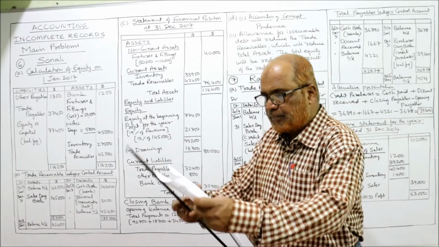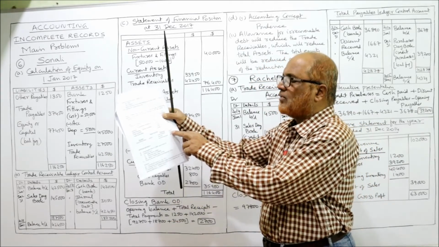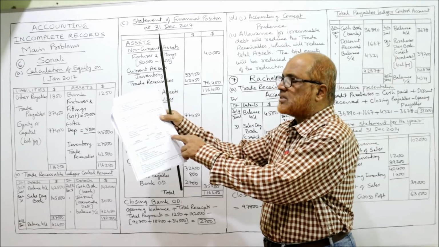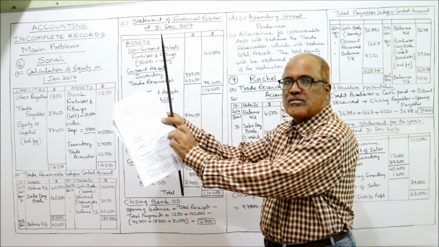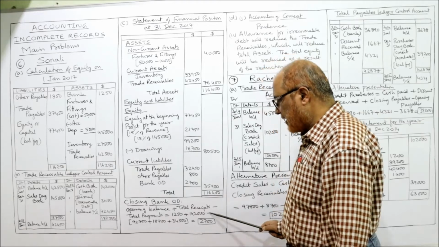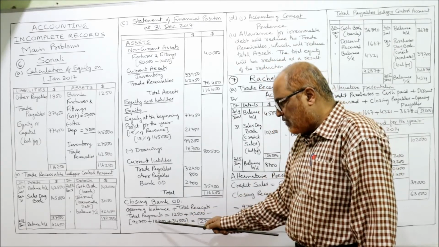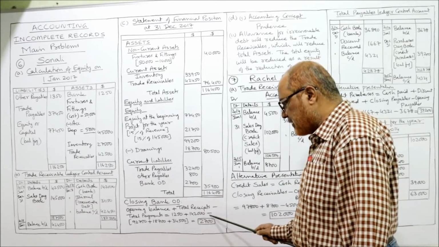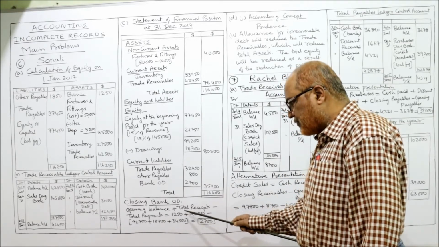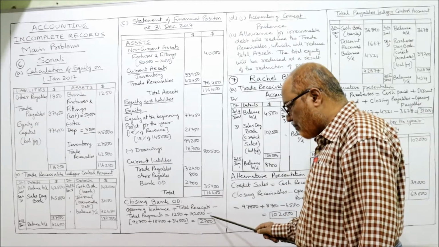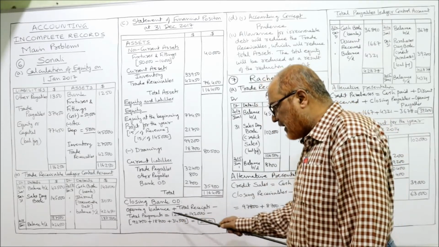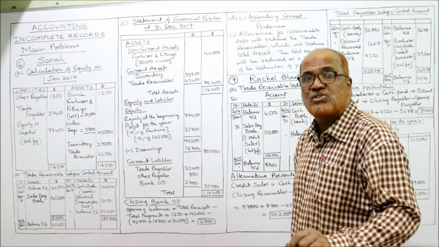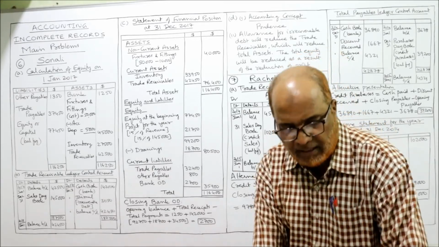Payments are given in the problem. Trade receivable 92,750, drawing 18,700 and general expenses 34,500. These are the payments. So we deduct all payments: 92,750, 18,700, 34,500. Add these three and deduct. So 1,250 plus 1,42,000 minus all these. You will get a minus figure, 2,700.